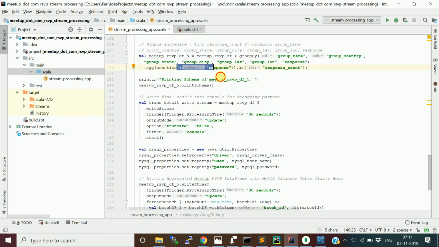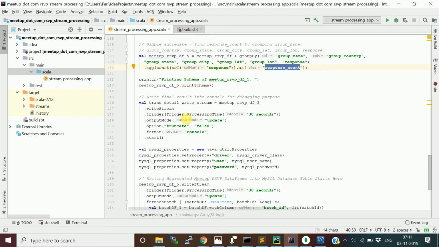Once you do this, you get a new column, the count of response. You just say dot alias to give the new column a name, like response count. So this data frame 5 will have the columns group name, group country, state, city, group lat long, and response, and another column called response count.